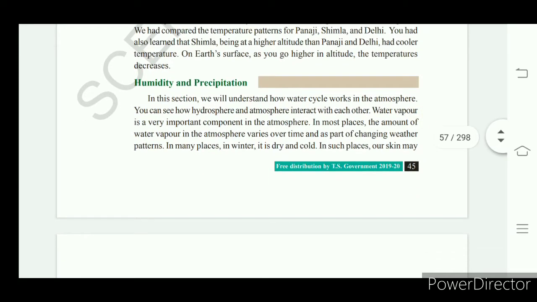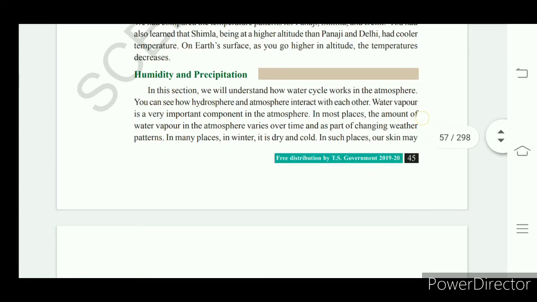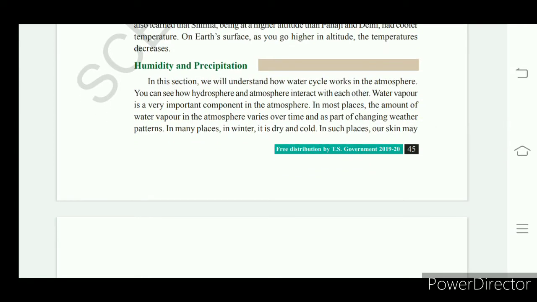In the atmosphere, water vapor is a very important component, and this water vapor present in the atmosphere is called humidity. The amount of water vapor present in the atmosphere is called humidity.